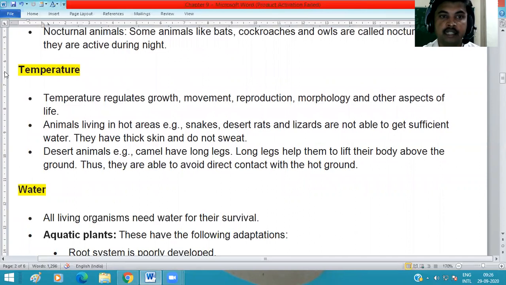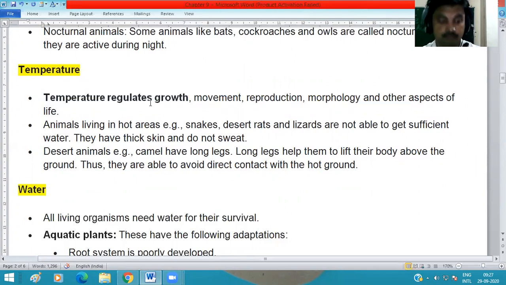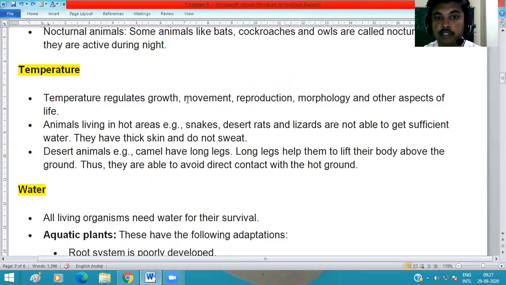The next non-living factor, or abiotic component, is temperature. Temperature is necessary to regulate the growth of organisms or plants. It regulates the movement and the reproduction of animals. Reproduction means the organism laying eggs or giving childbirth, the production of new organisms from the old. And morphology is the physical change in the organisms.